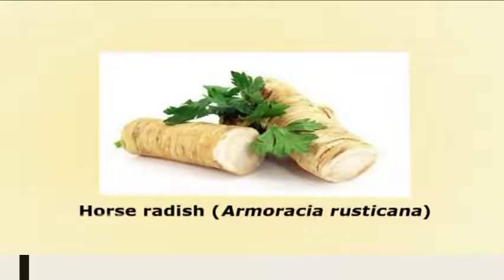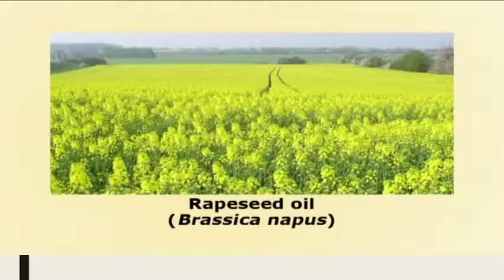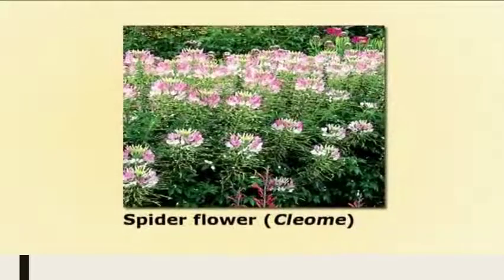horseradish, Armoracia rusticana. In addition to these vegetable crops, this Brassicaceae is important, being the source of seed oil. We know vegetable oil is extracted from the seeds of several species of Brassica, chiefly Brassica napus, our common rapeseed oil. The family contains many species that are commonly used as ornamentals, such as spider flower, its scientific name is